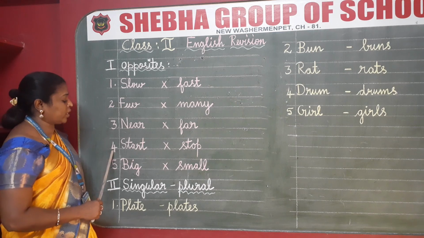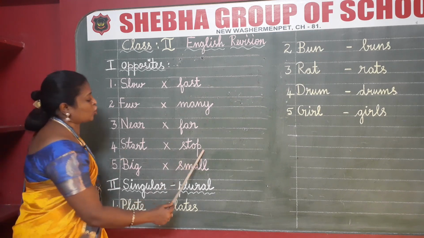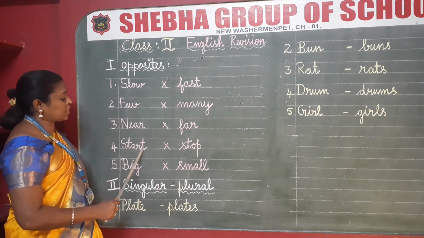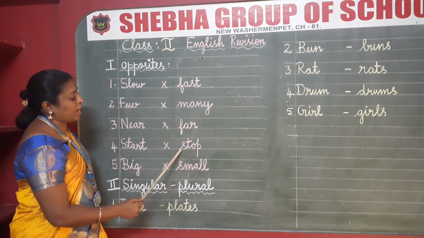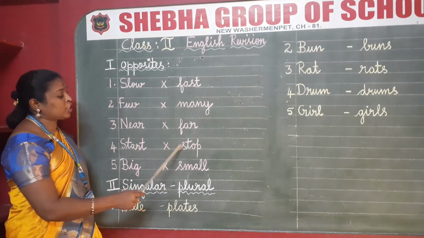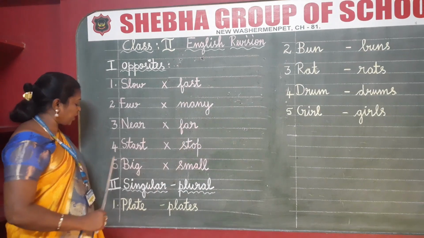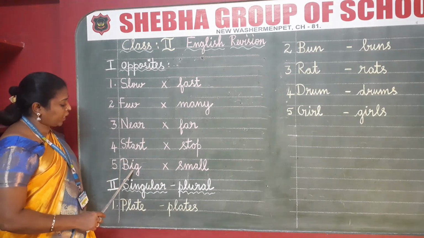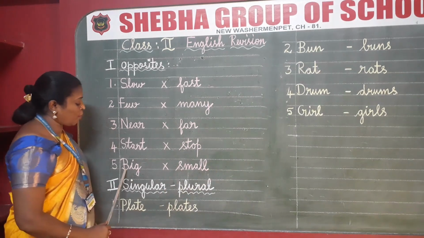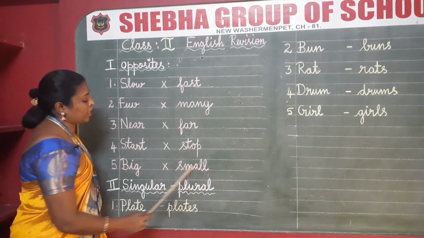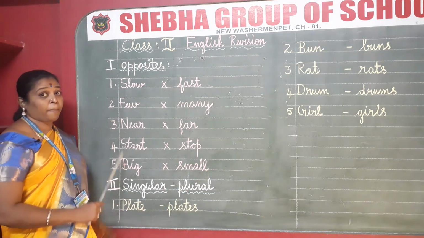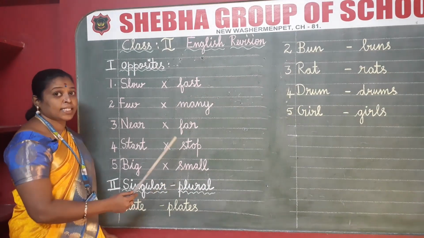Next, fourth one. Start, stop. The opposite of start is stop. S-T-O-P, stop. The fifth one, big, small. The opposite of big is small. S-M-A-L-L, small.